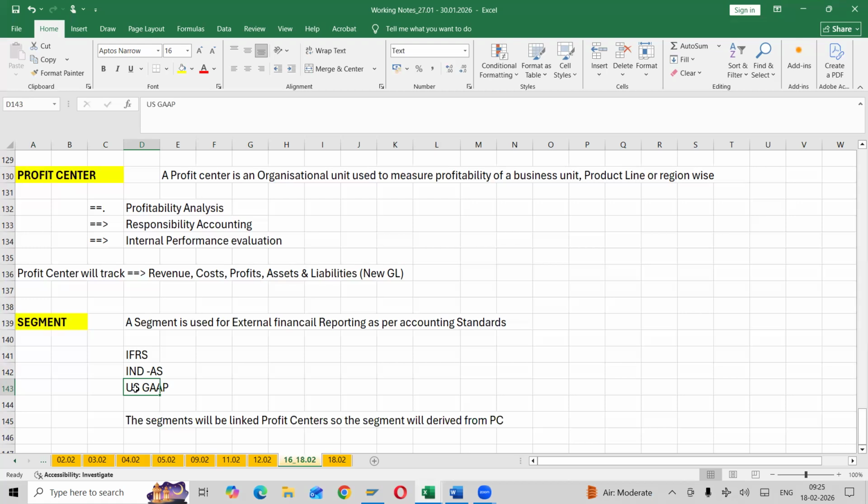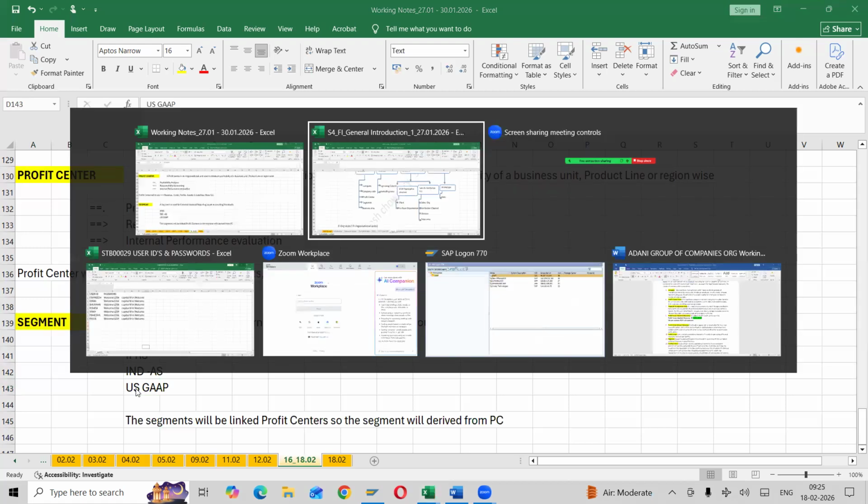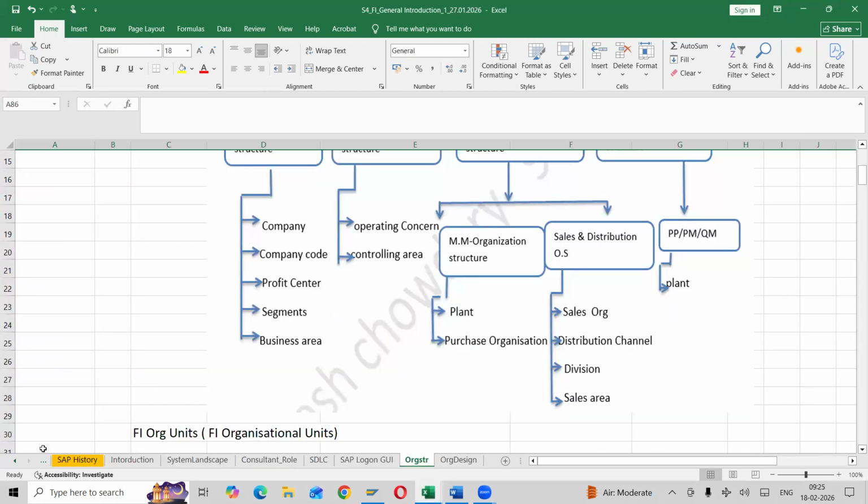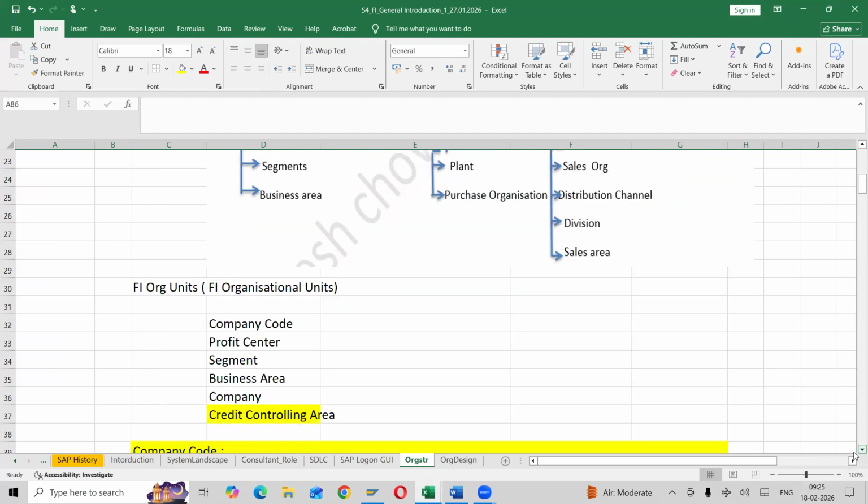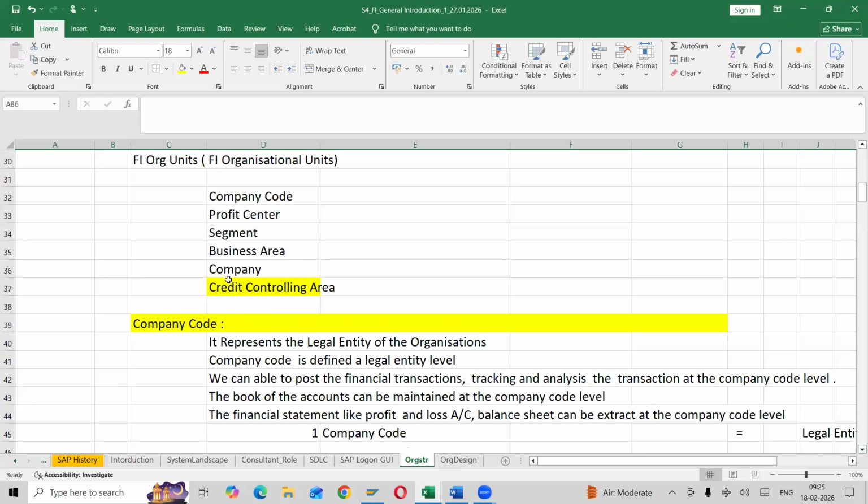So next I can show you the structure now. We discussed profit center, segments, and business area. Credit control area we will discuss later. Functional area and credit control area are different.